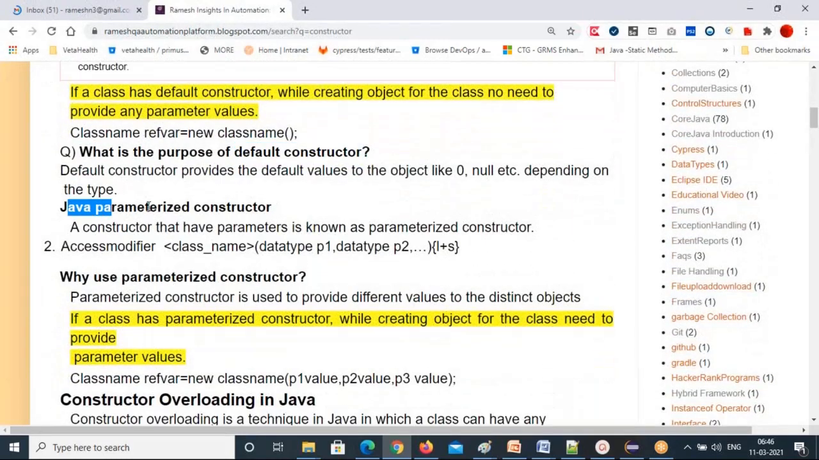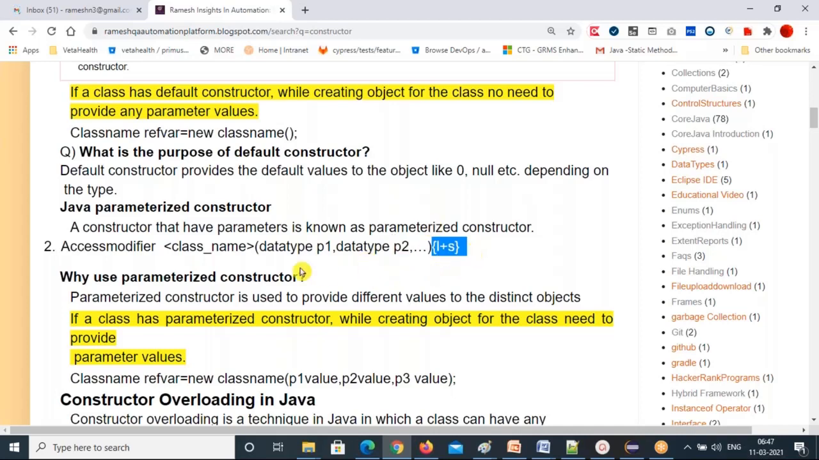Now the parameterized constructor: a constructor that has parameters inside the parentheses is called a parameterized constructor. The syntax is access modifier, class name, parenthesis, data type p1, comma, data type p2, and so on. How many parameters you want, take that many parameters for this constructor. And logic plus statements, again the body will be there.